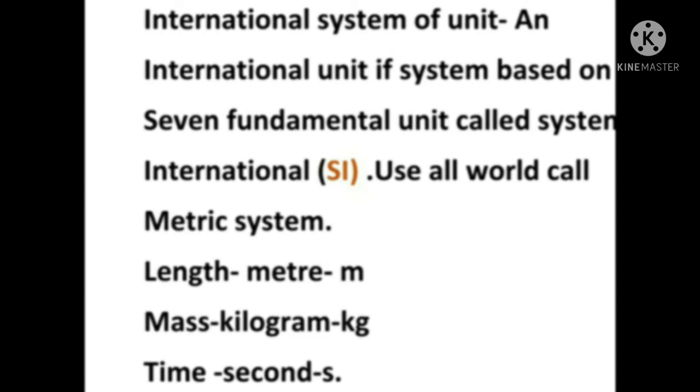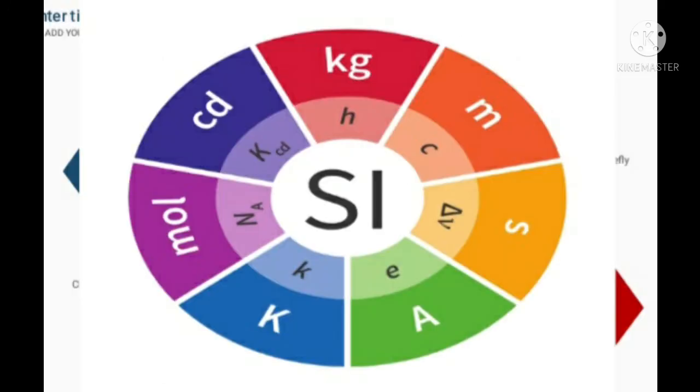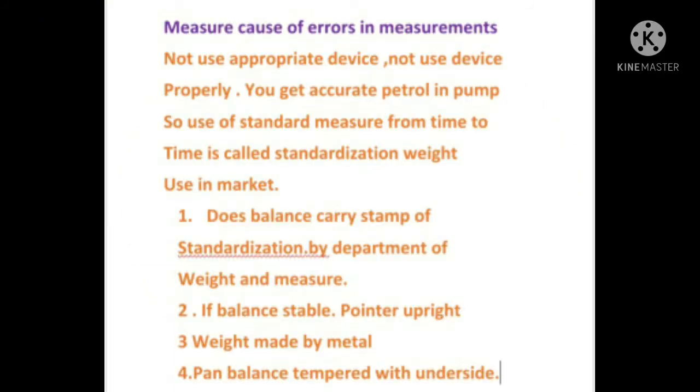You have seen the names and symbols of the units of the fundamental quantities length, time and mass in this system. Length: the name of the unit is meter and the symbol is small m. Mass: the unit is kilogram and the symbol is kg. Time: the unit is second and the symbol is s.